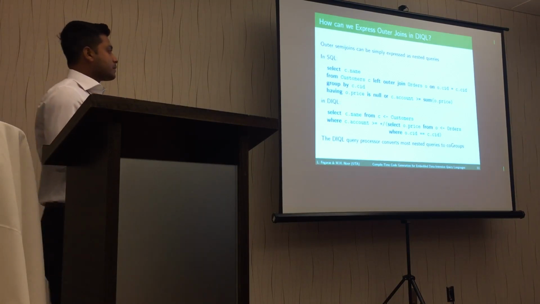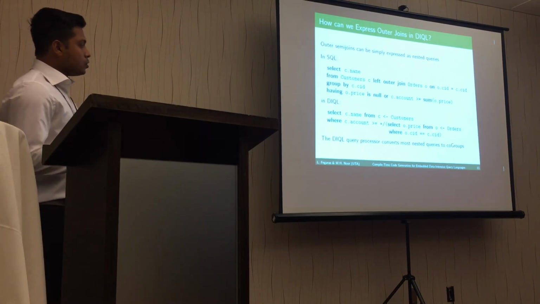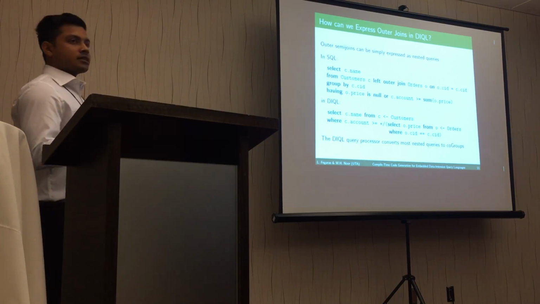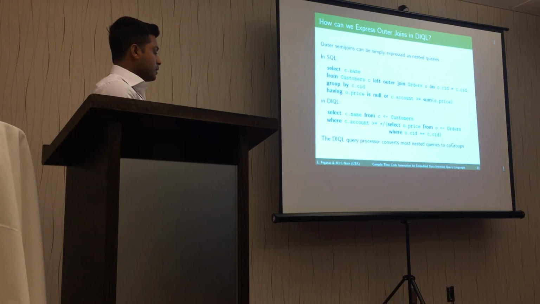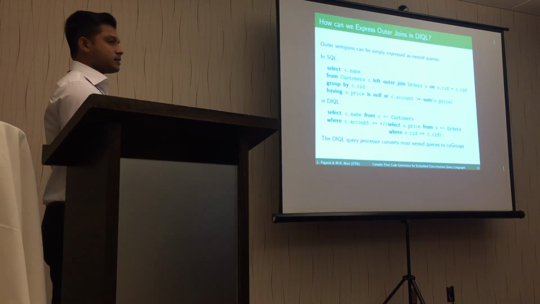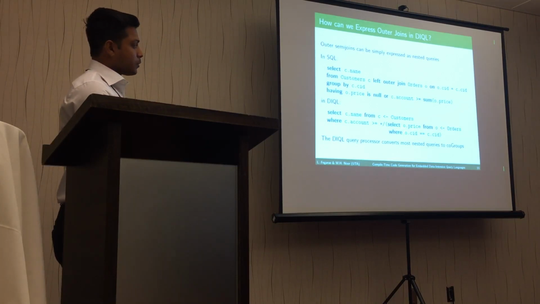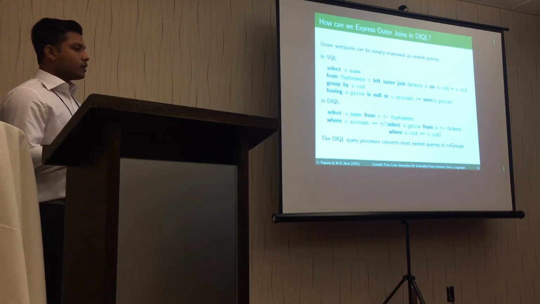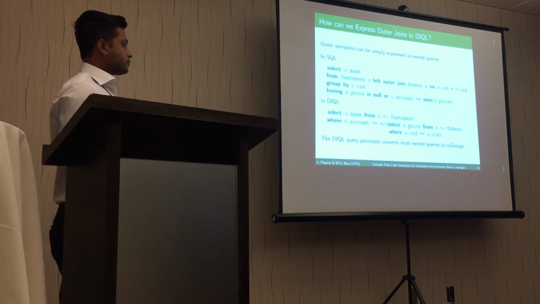We can simulate the same thing in DIQL using a nested query. So at first we select the name of the customer from the customer table to make sure that we see the names of the customers in the output, and then we check if the customer account is greater than or equal to the sum of all the order prices. We sum all of the order prices using the inner query like this. We select the price from the order table where the customer ID is equal. So we sum up all the order prices and then we check the condition.